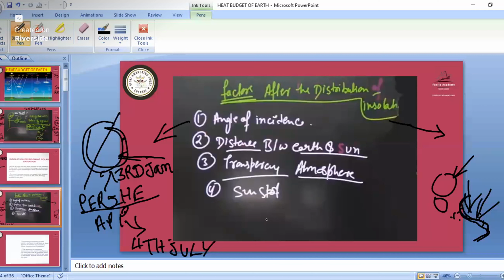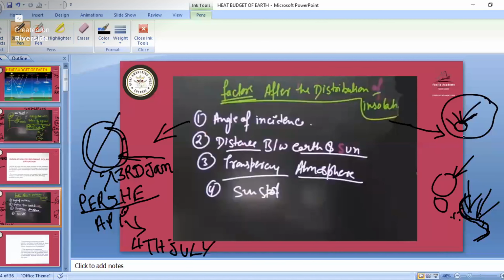Then we have the sunspot, which you would have studied in our starting part. There we studied that the Sun has a layer called the photosphere. Because of the high gravitational field in the outer surface, the energy coming to this part is reflected back and goes into the inner part of the Sun.